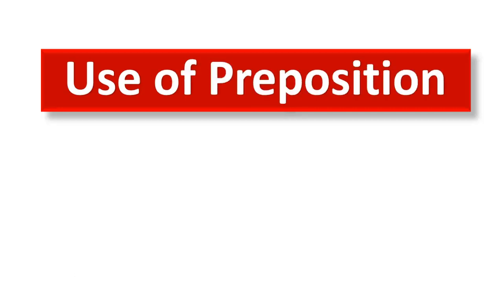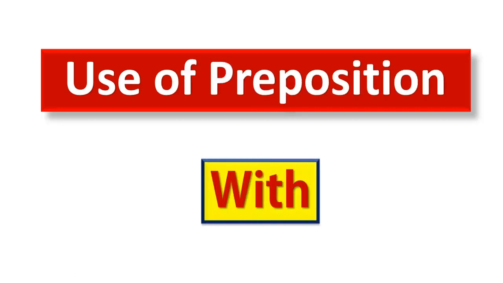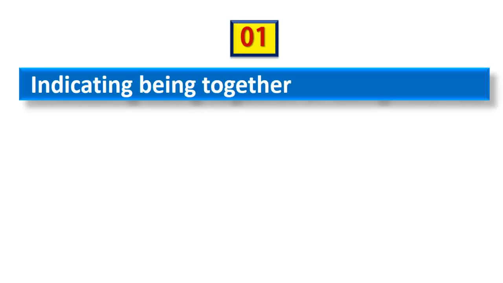Today in grammar series we will talk about the methods, uses and techniques of preposition with. So let's get started. First, use of with. It is used to indicate being together or being involved. Let's make it clear with an example.